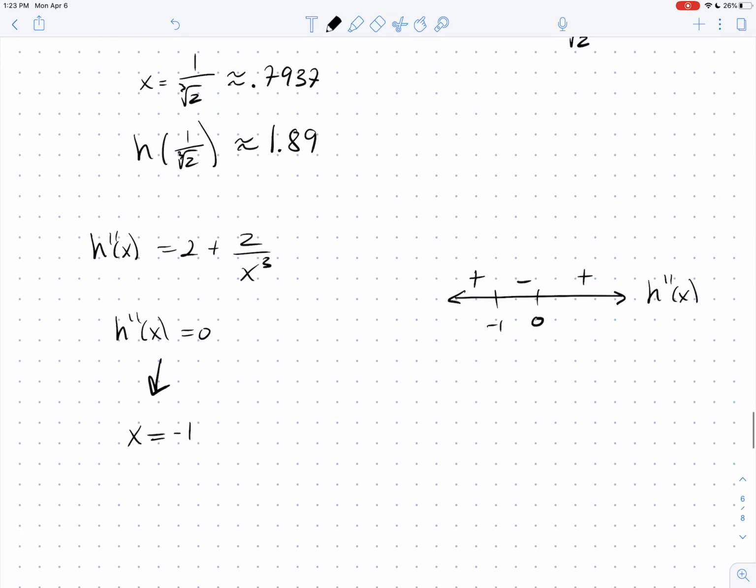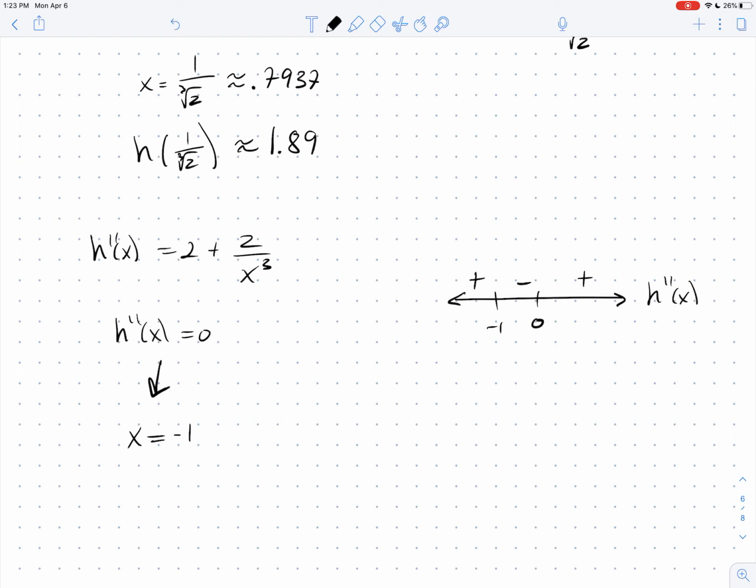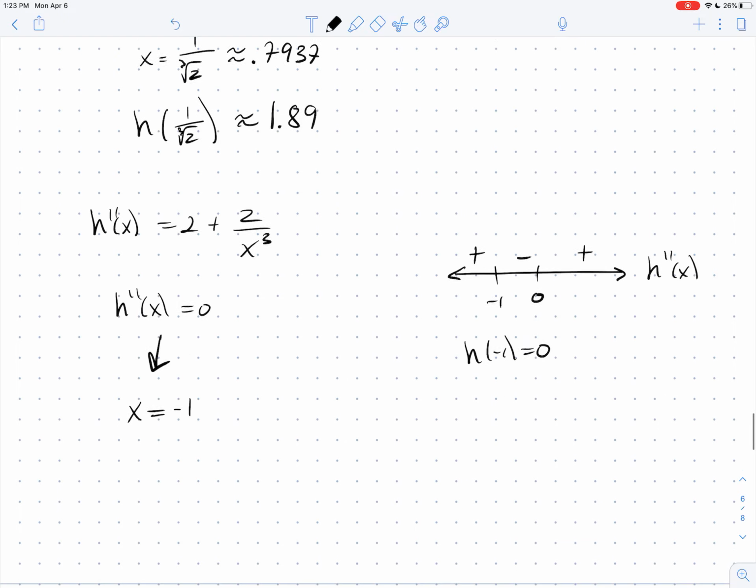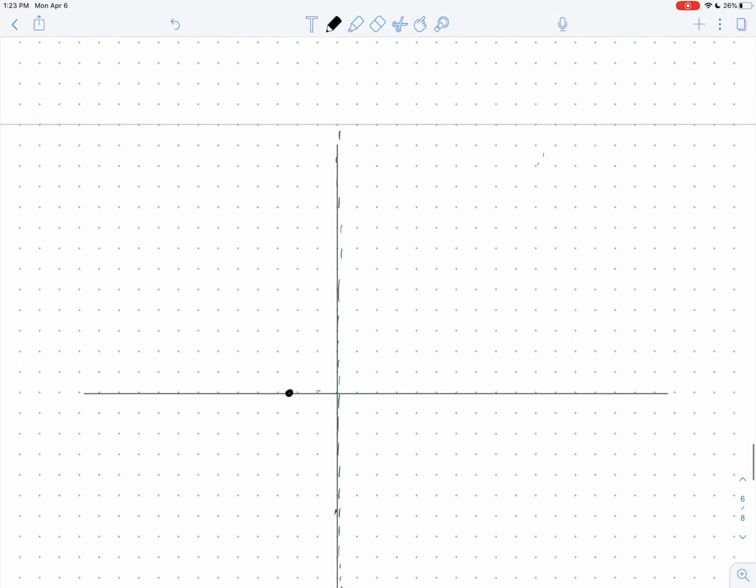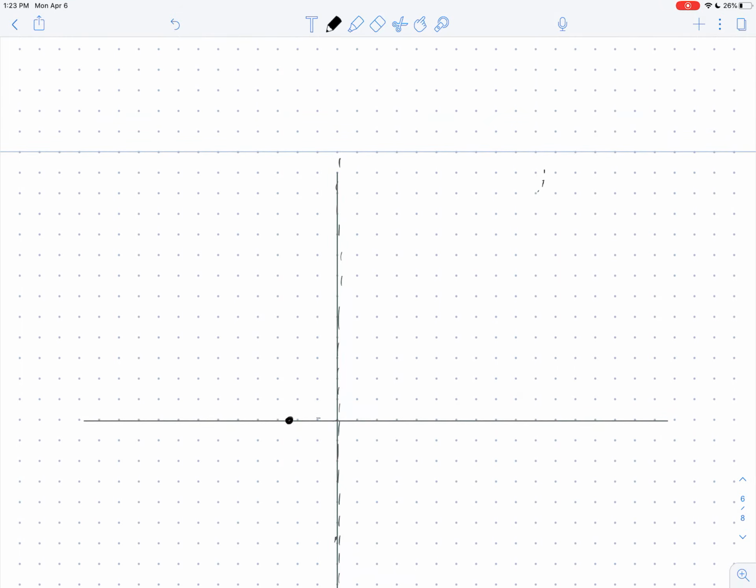So I'm good to go now. I should point out to you that negative 1 is an intercept, so I already know that h of negative 1 equals 0, so I've got that inflection point. So let's see if we can graph it. At negative 1, we're 0. We've got that. I am going to try to sketch x squared, and it's going to look something like that. And like I said earlier in the video, I know that my function is going to follow x squared when x starts to get large.